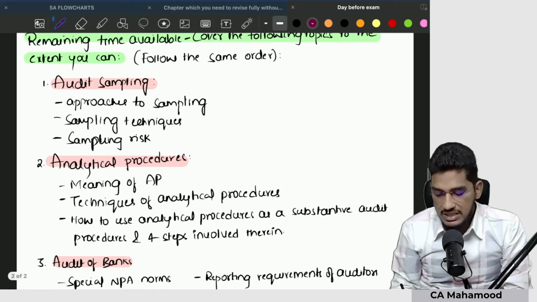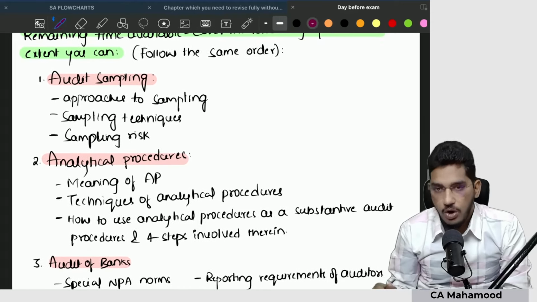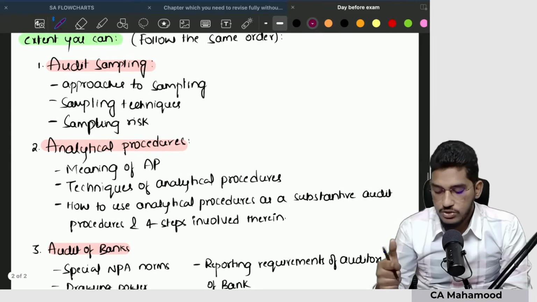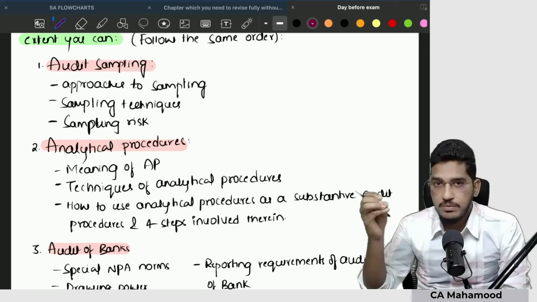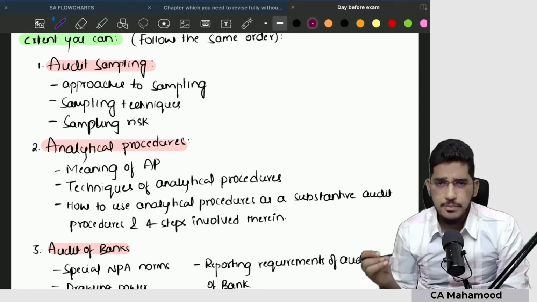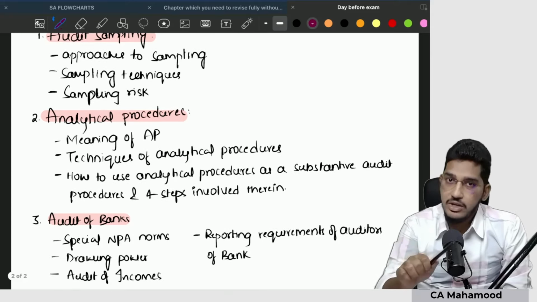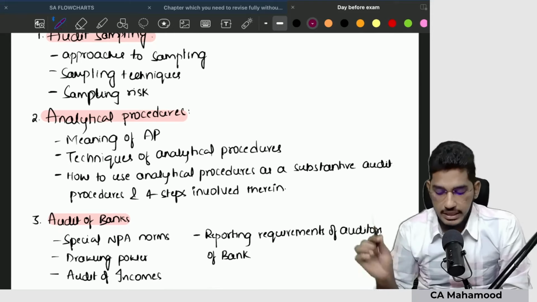So take up the audit sampling chapter. In that chapter, if possible, try to revise the chapter fully, or else revise these topics which I have listed down here. Approaches to sampling like statistical, non-statistical, various sampling techniques like random sampling, interval sampling, block sampling, those techniques you have to cover. Then sampling risk: what is the meaning of sampling risk, and how it is going to have an impact on test of controls and test of details.